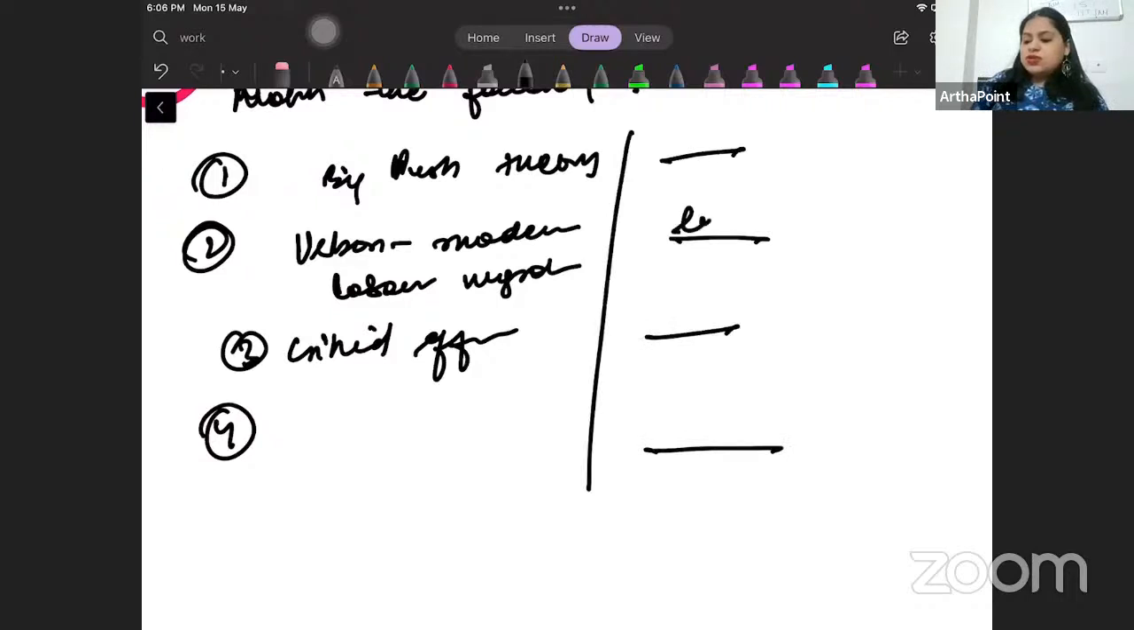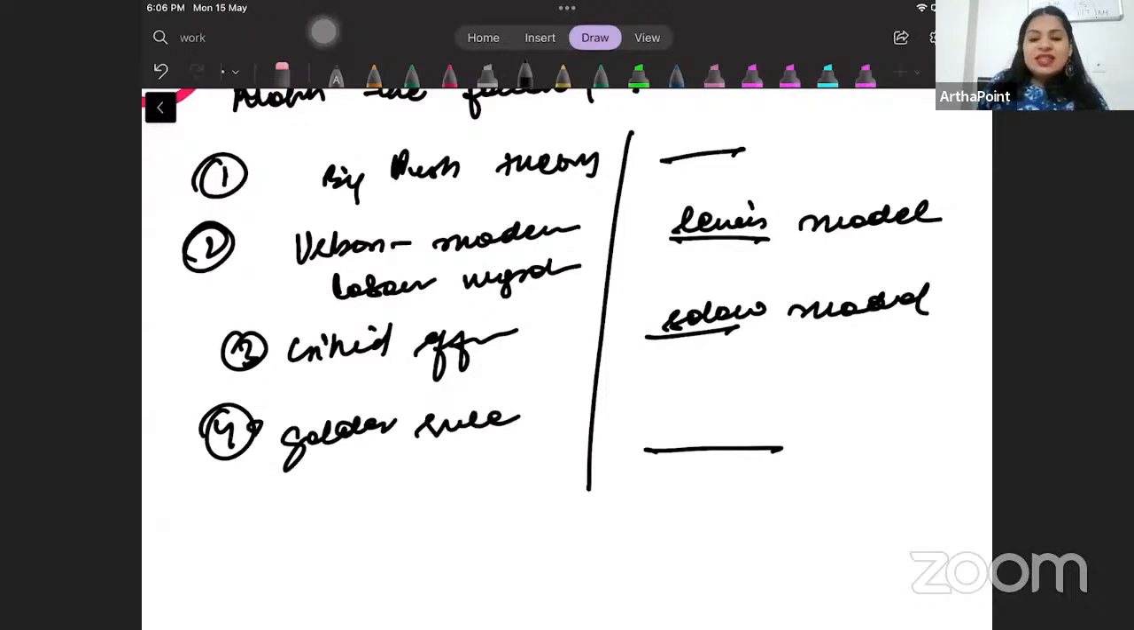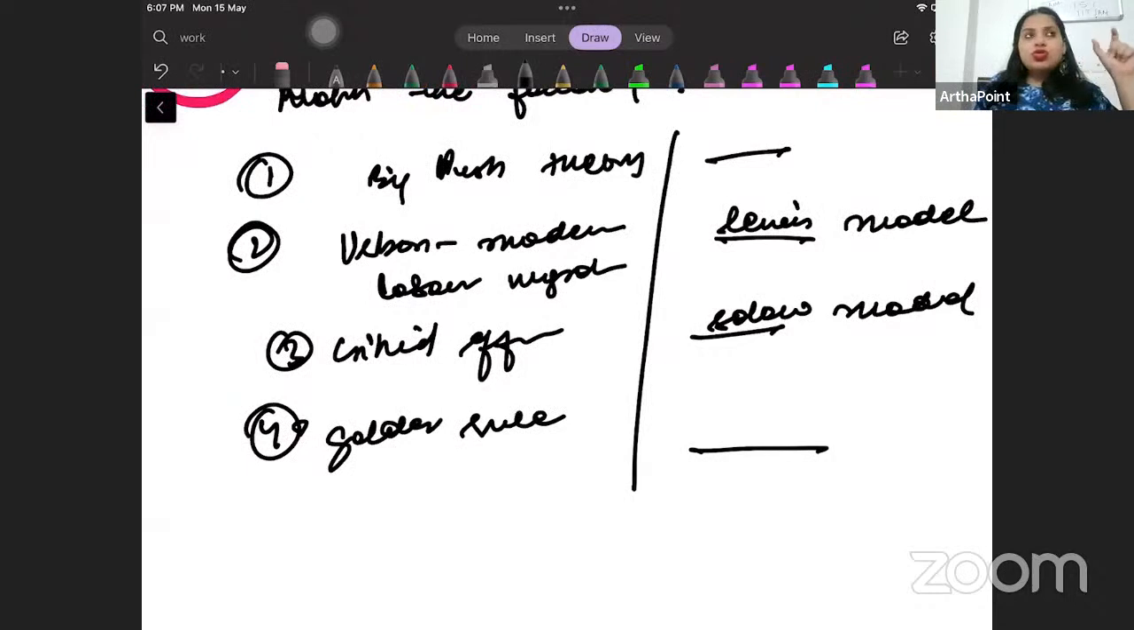Maybe here they gave you the Lewis model. Maybe they gave you something related to the Solow model. And here they gave you the golden rule of accumulation. In that case, just for the sake of naming and understanding, I have added other models, though they should not deviate from it. Still, for the purpose of match the following, you should know which person gave what model. If it is urban labor migration, if people are migrating from the rural sector towards the urban sector, it should click in your mind that it is the Lewis model.